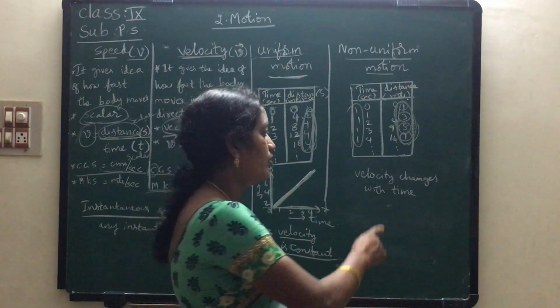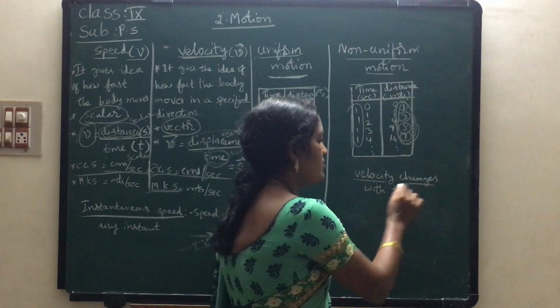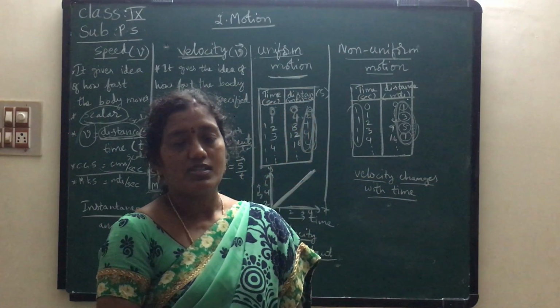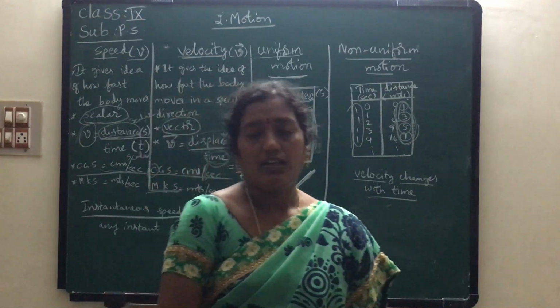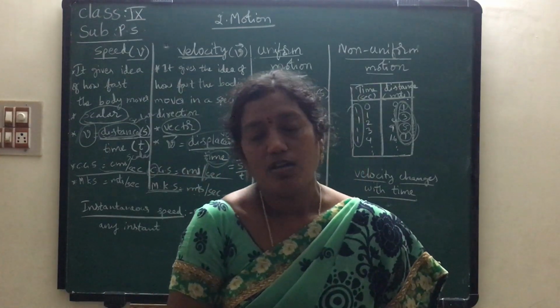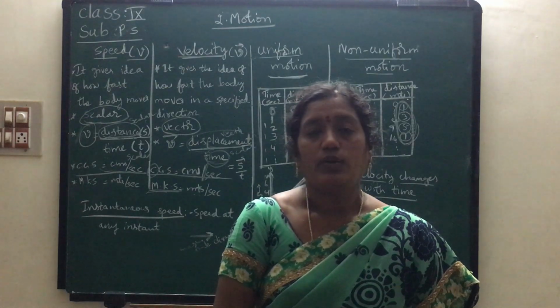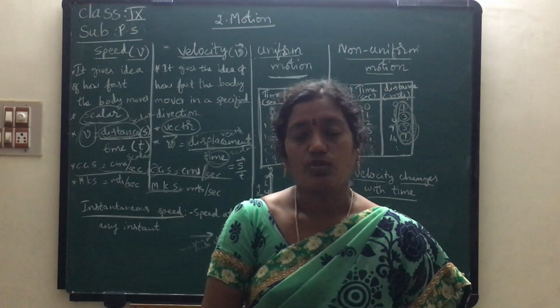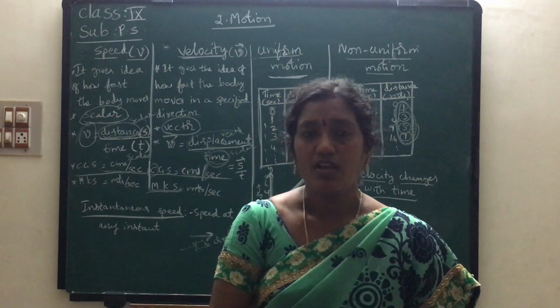In non-uniform motion, the velocity changes with time. Why are we telling velocity here? Because the vehicles are going on a track or on a road, they have a specific direction. So in that case we have to consider velocity.